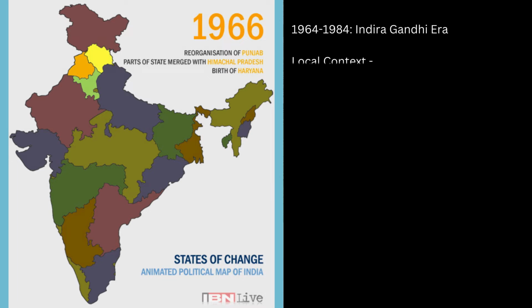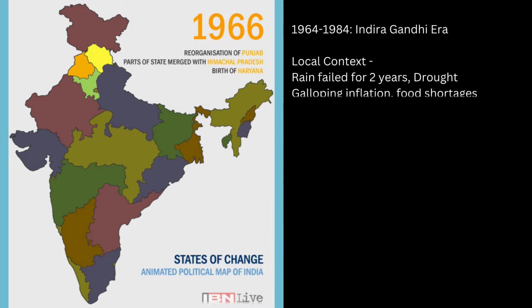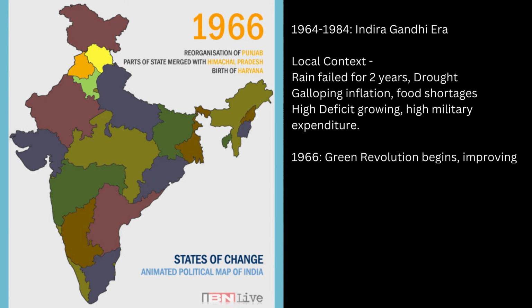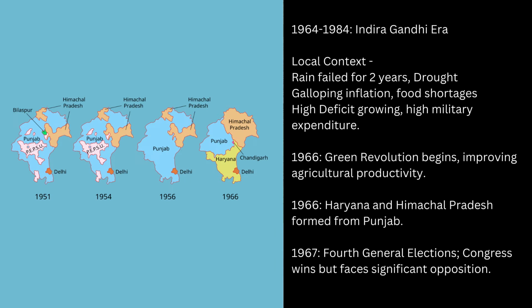The Indira Gandhi era from 1964 to 1984 began against a backdrop of domestic challenges. India faced 2 years of failed monsoons, leading to drought. This resulted in galloping inflation, food shortages, growing deficits, and high military expenditure. In response, 1966 saw the inception of the Green Revolution, significantly improving agricultural productivity. The same year, Haryana and Himachal Pradesh were carved out of Punjab.